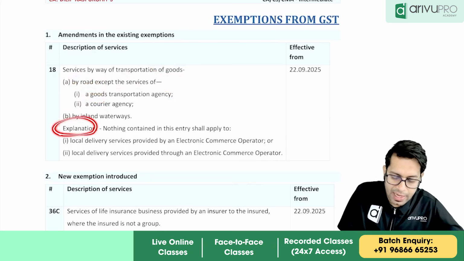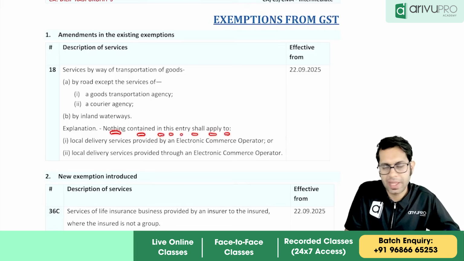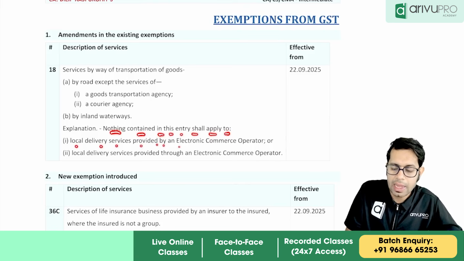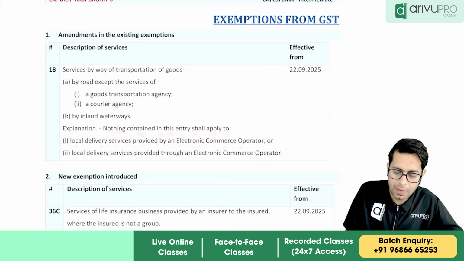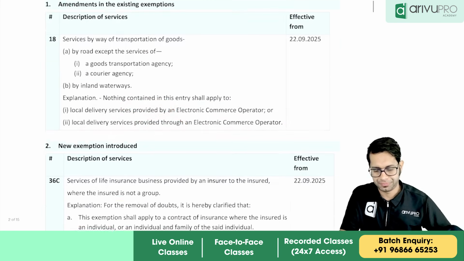However, they have added an explanation telling that nothing contained in this entry shall apply, meaning the exemption shall not apply to local delivery services provided by an e-commerce operator. It will not be applicable to local delivery services given by an e-commerce operator or provided through an e-commerce operator, meaning these will always be taxable.